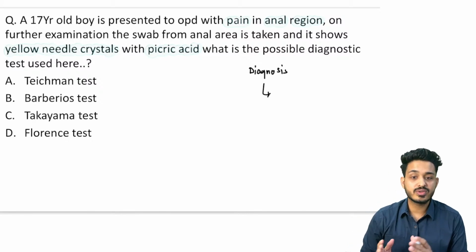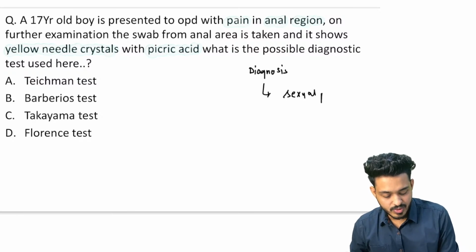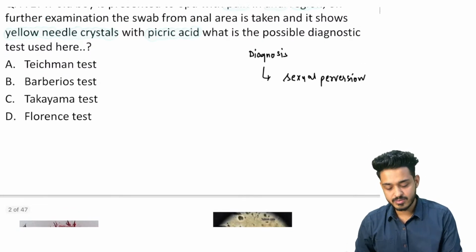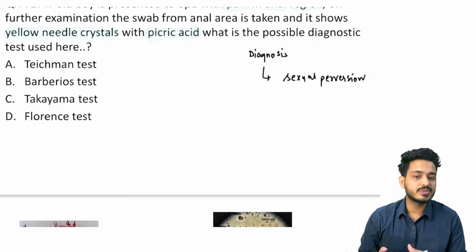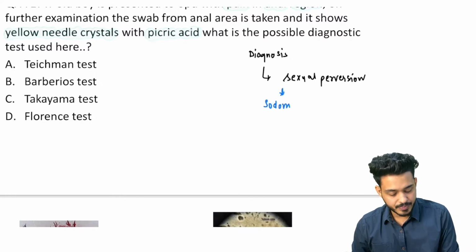What is happening to this child? It is a case of sexual perversion. Next, what kind of sexual perversion is this? This particular person is having a problem with the anal canal, which means he must be having some kind of sodomy. Sodomy means anal canal sex.